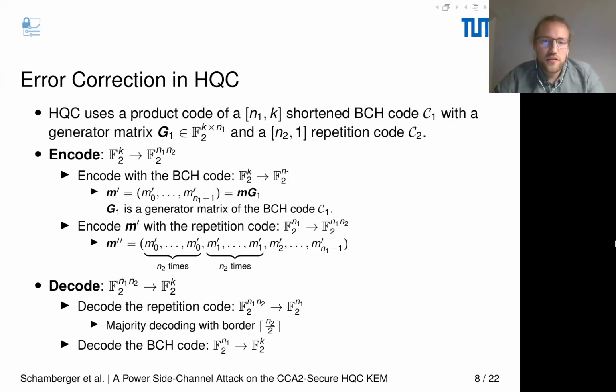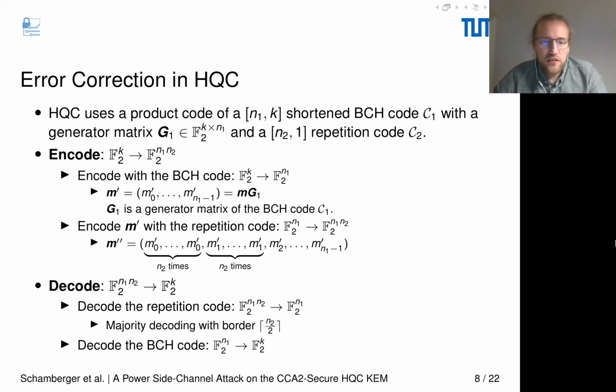What is the error correction in HQC? HQC uses a product code of a shortened BCH code C1 and a repetition code C2. How does this work? The encoding takes the message of size k and transfers it to a combined code word of size n1 times n2. First, we encode our message with the BCH code. This is simply done by multiplying the message with the generator matrix G1.